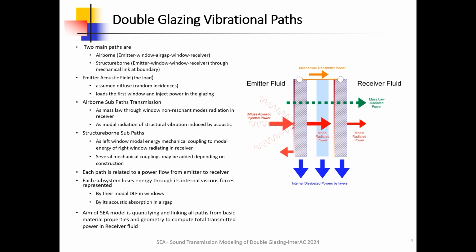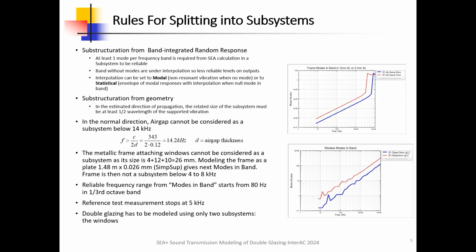Each subsystem loses energy through its internal viscous forces represented by their modal DLF in windows, and by its acoustic absorption in air gap. The aim of the SEA model is quantifying and linking all paths from basic material properties and geometry to compute total transmitted power in receiver fluid. Now a few words about rules for splitting into subsystems.